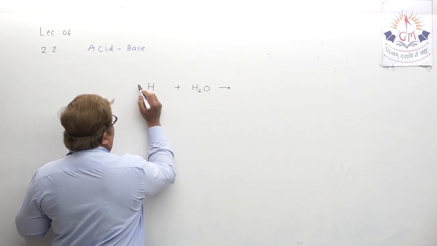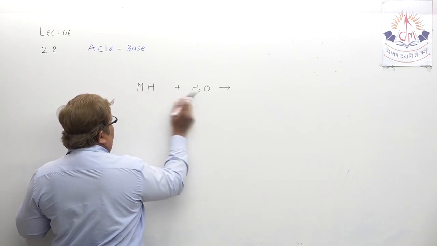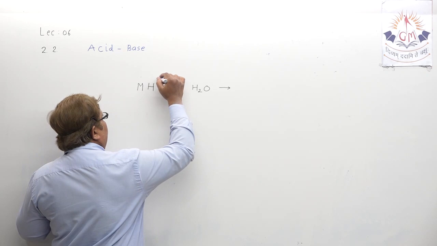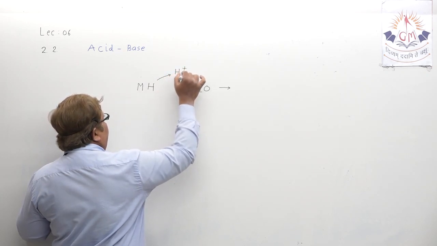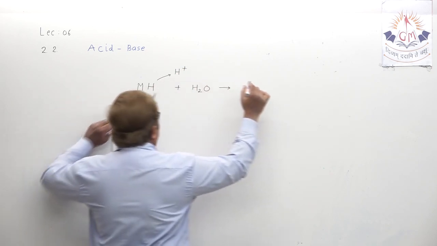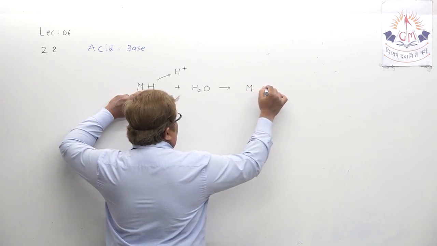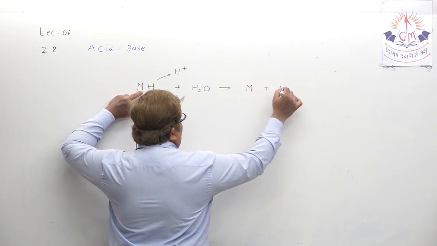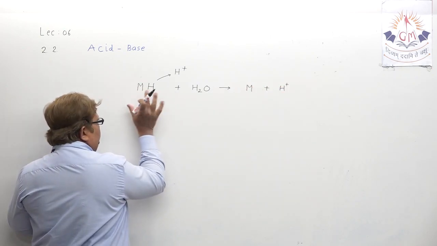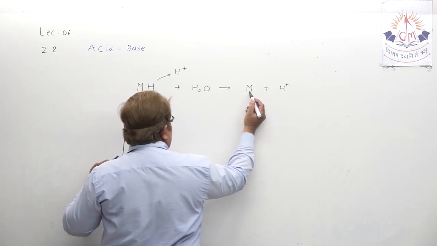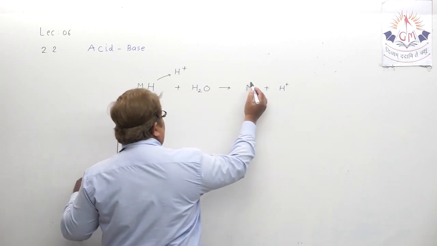When acid is diluted with water, obviously it will release which ion? H plus ion. So what should happen? Just try to understand: M plus H plus ion. Actually the acid is dissociating into ions. M and H plus ion. M can be minus and this is plus.